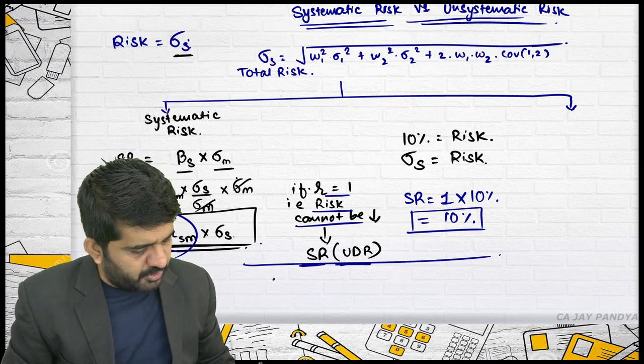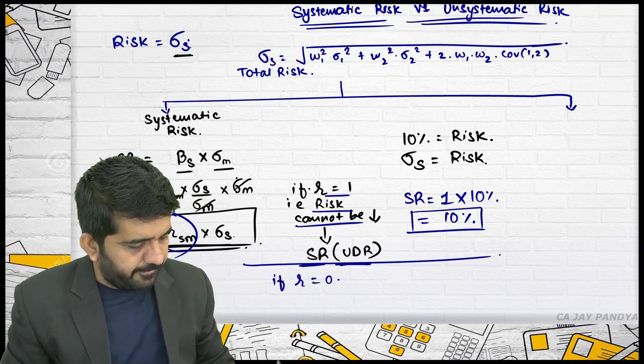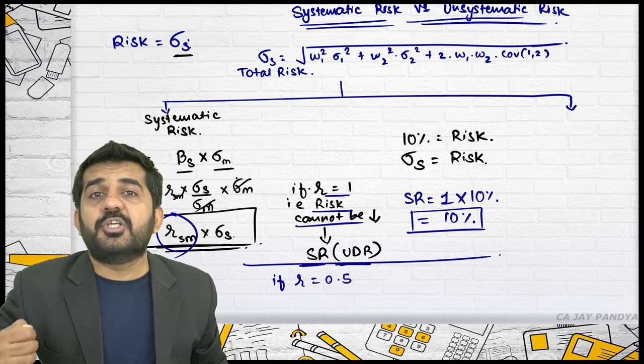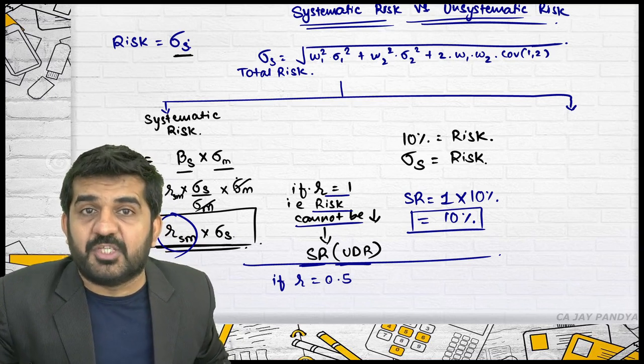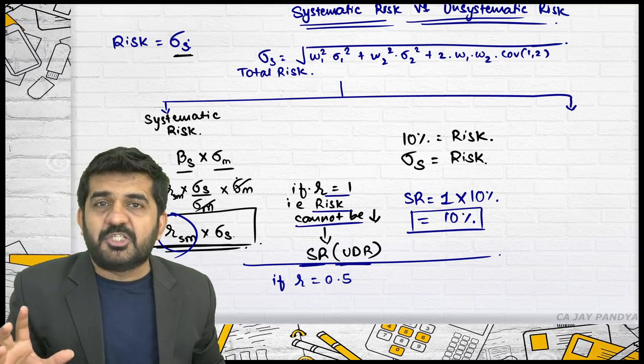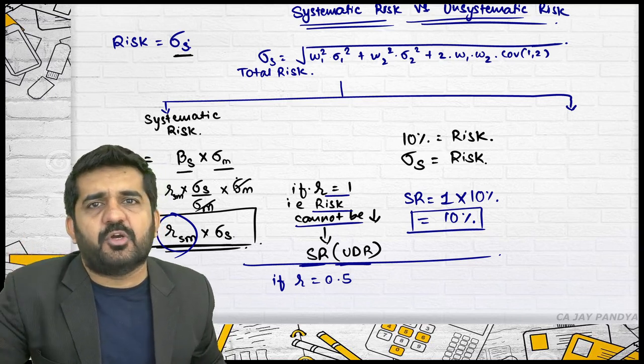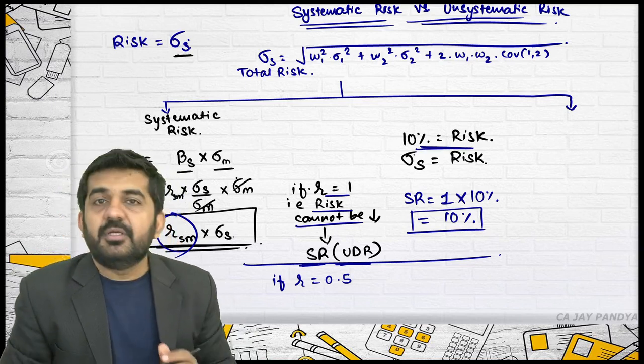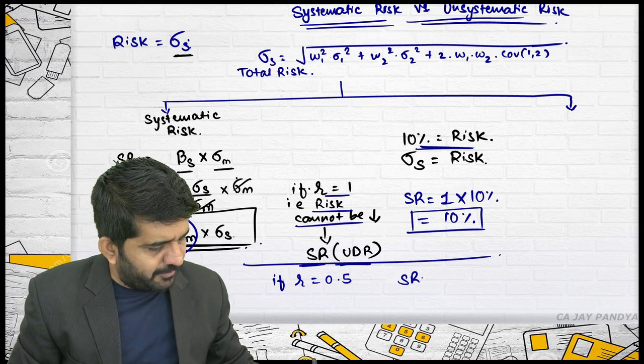So what if R is equal to 0.5? Then the risk can be reduced through diversification. Is it alright? How much risk? At least 50% of your concerned risk can be reduced through diversification. What is your risk? 10%. What will be your systematic risk?